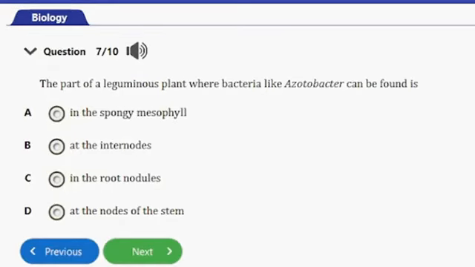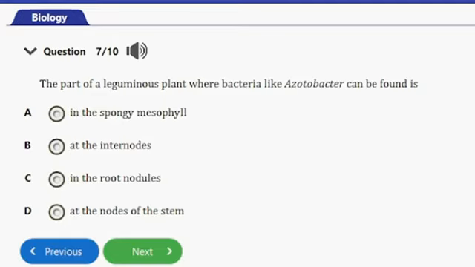Question number 7 here. It says, the part of the leguminous plants where bacteria like Azobacter can be found is A, in the spongy mesophyll, B, at the internodes, C, in the nodules, D, at the nodes of the stem. So guys, the answer to this question is option C here, and that's in the nodules.